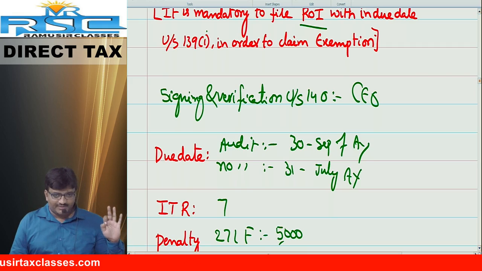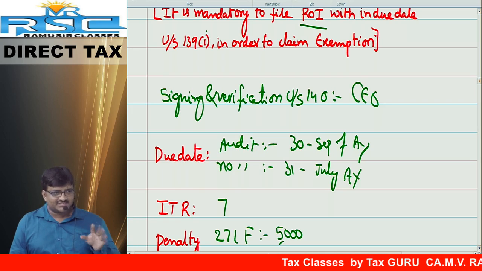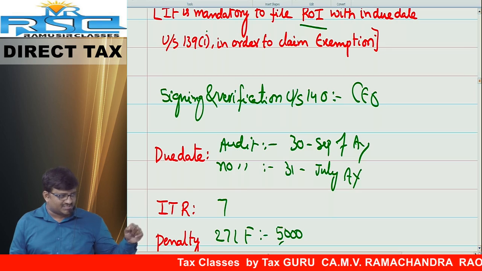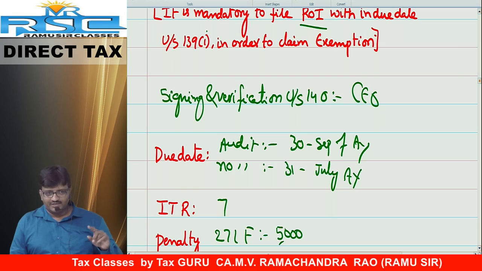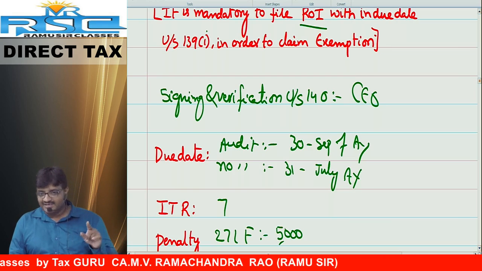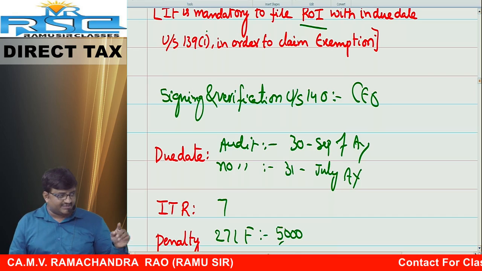4C, not only media, institution, university, hospital, educational institution. Next one, fund, RPF, recognized provident fund. All the people are covered under section 139 subsection 4C. That is most important topic. 4D, only institution, come under 35. 35 means R&D, research and development.